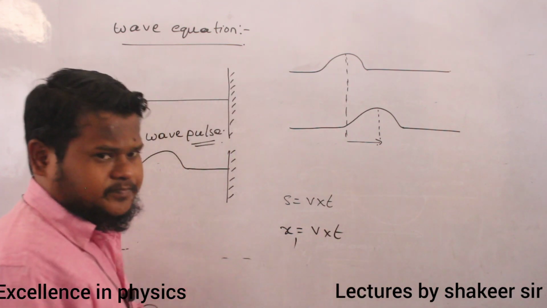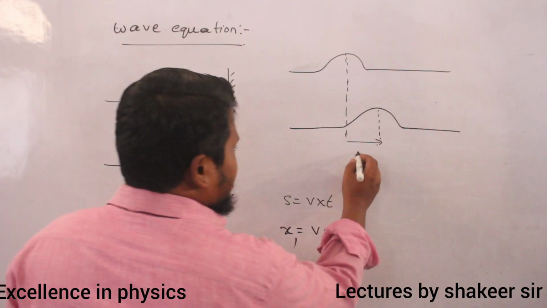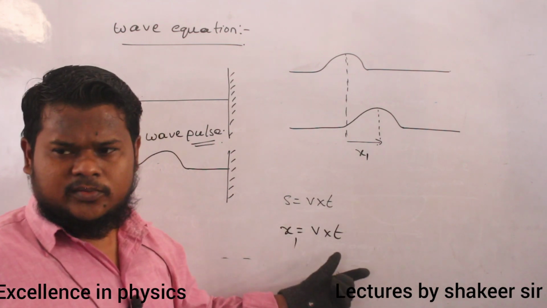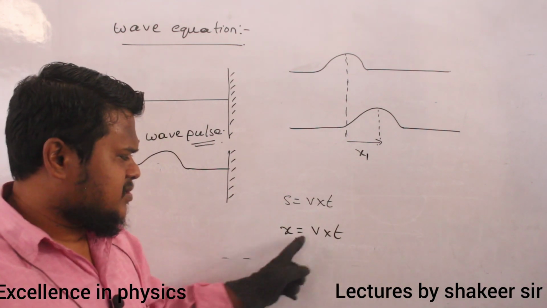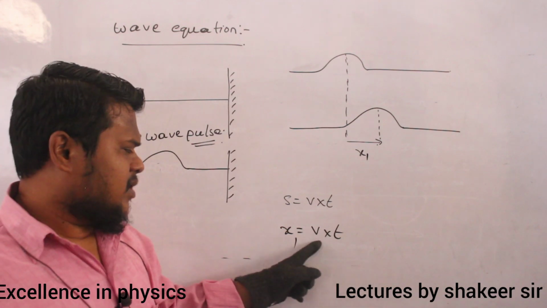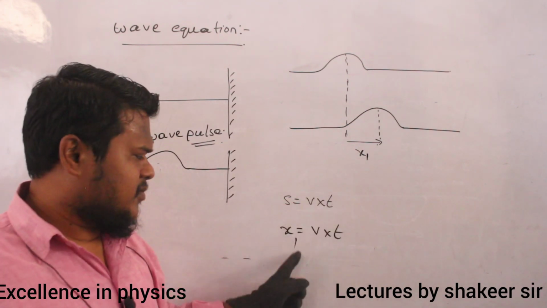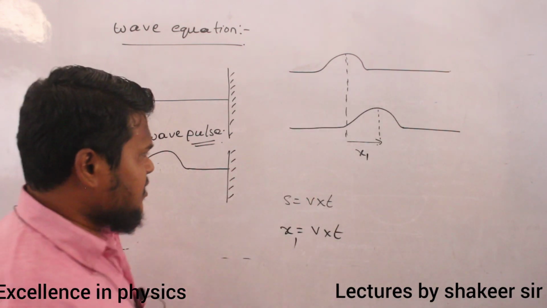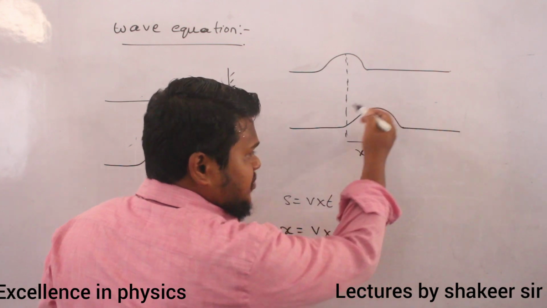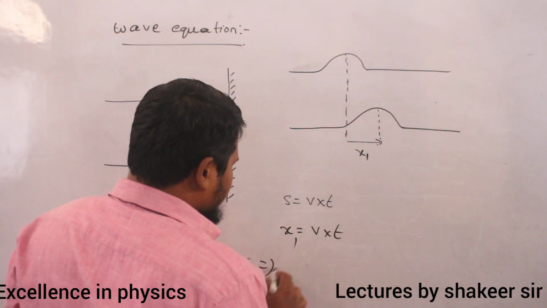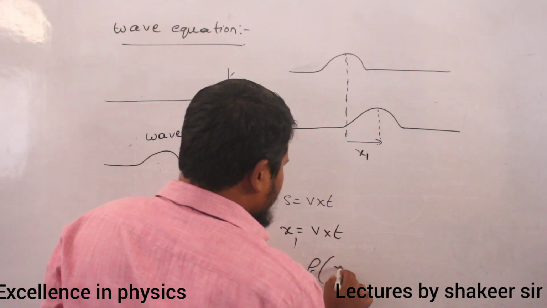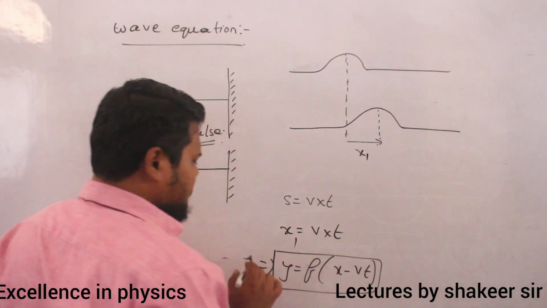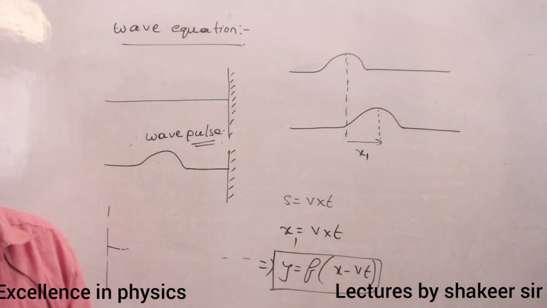I can write like this. What is meant by x1? This distance is called x1. So x1 is equal to v into t, because displacement is equal to velocity into time. What is meant by v here? The velocity of this pulse. And what is meant by t? The time taken for this pulse to travel from here to here. So how can I write the equation of this pulse? I can write y is a function of x minus vt.